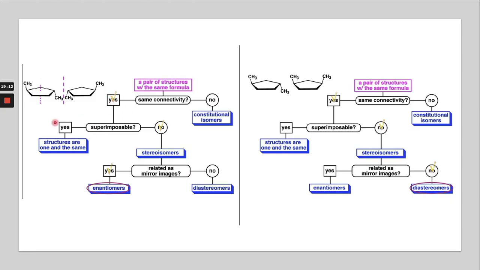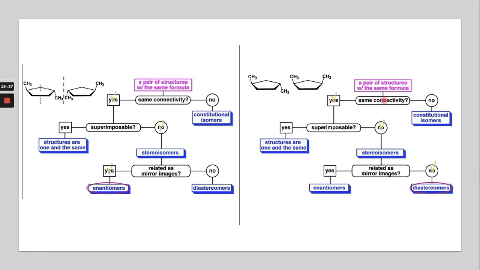So you can say these two molecules are enantiomers to each other, mirror images of each other. And then for these two molecules, you can see that only one carbon has different stereochemistry, so the relationship between these two molecules is diastereomers.